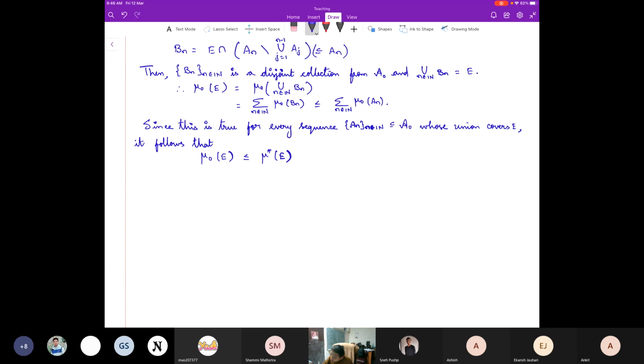So we have proved one way inequality, and we will have to show the other way inequality.